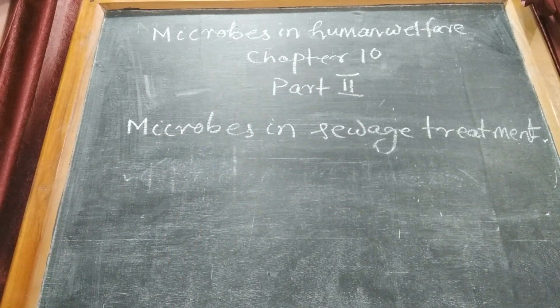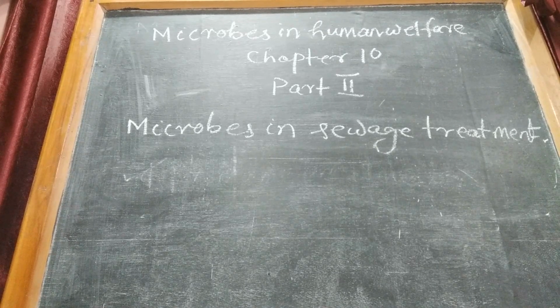So first of all, we should know what is sewage. Sewage is wastewater released by homes, industries, hospitals, offices and other users. Then, what is the need for sewage treatment?